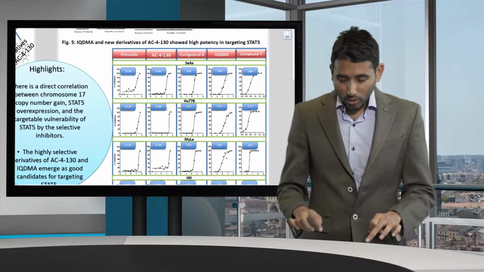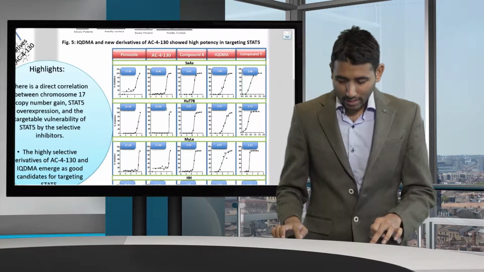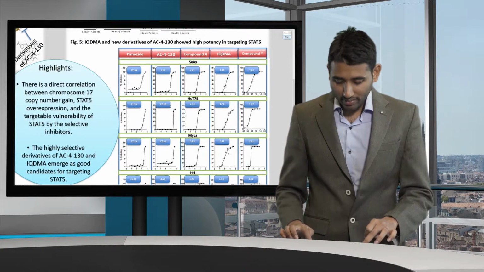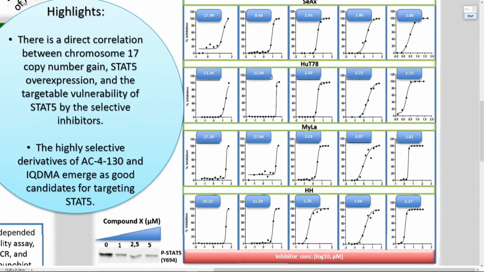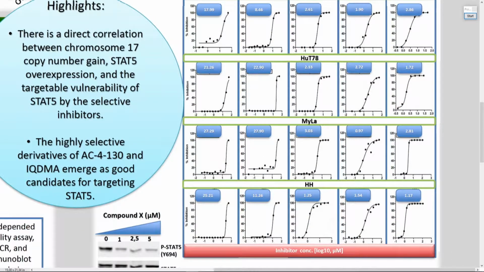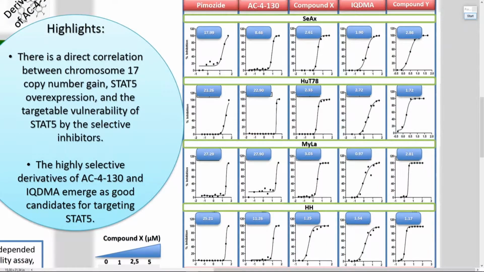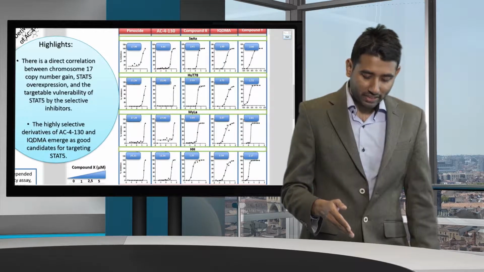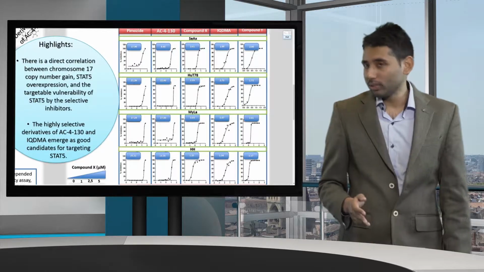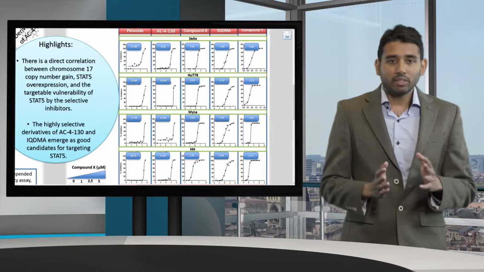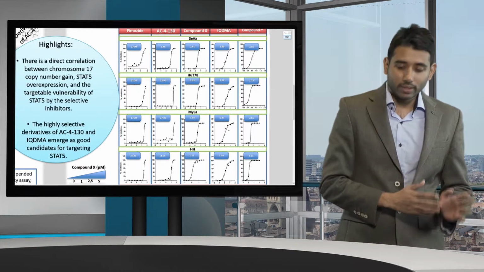So we took 2 Sézary syndrome cell lines, which are CX and HUT78, and 2 mycosis fungoides cell lines, which are Myla and HH, and we tested the drugs. Pimozide is a so-called classical STAT5 inhibitor, and we can see that pimozide has a very high IC50, 17, 21, 27. So it's not a drug which we can really use in the clinic.